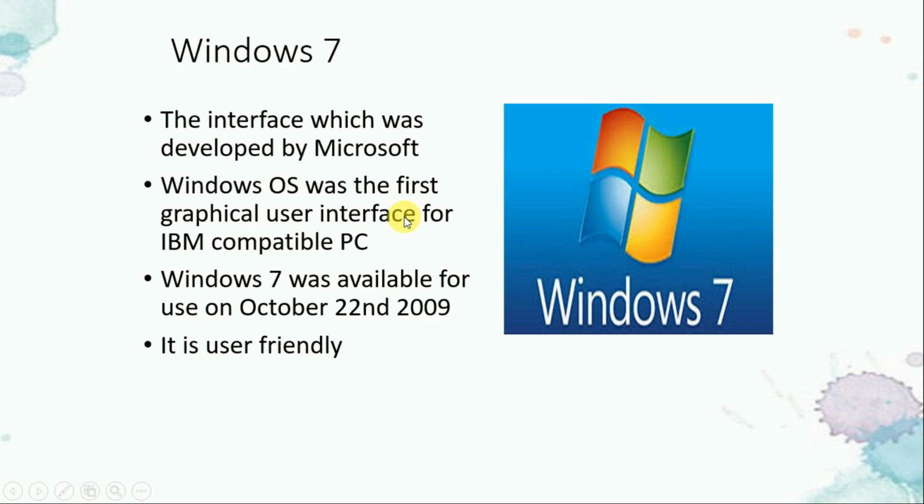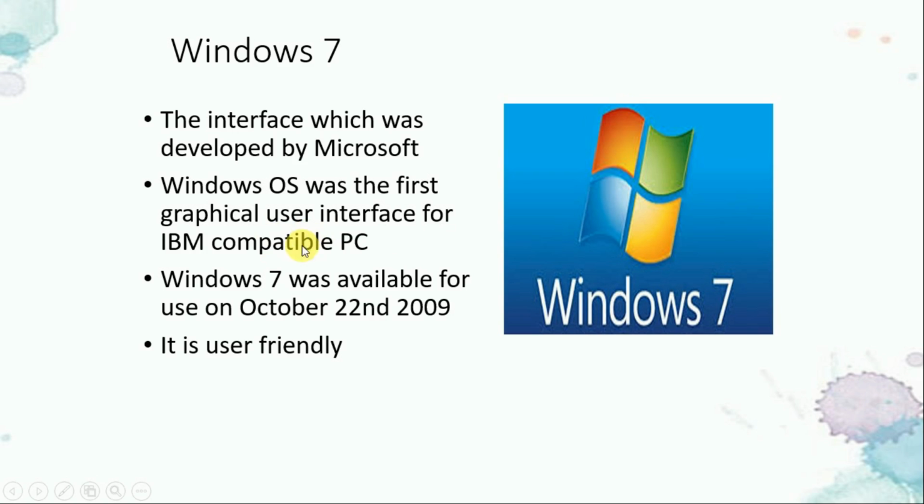Windows was the first graphical user interface. क्यों उसे graphical बोला जाता है? DOS was the command line interface. Command line means in that you have to write the commands, or you can also say character line interface. While this is a graphical user interface. Graphical क्यों? क्योंकि इसमें आप जैसे ही माउस बटन प्रेस करोगे, you will click on Start and you will go to the programs and the program is on. जबकि डॉस में क्या था? पूरा कमांड आपको लिखना पड़ता है and after that you can open the program.